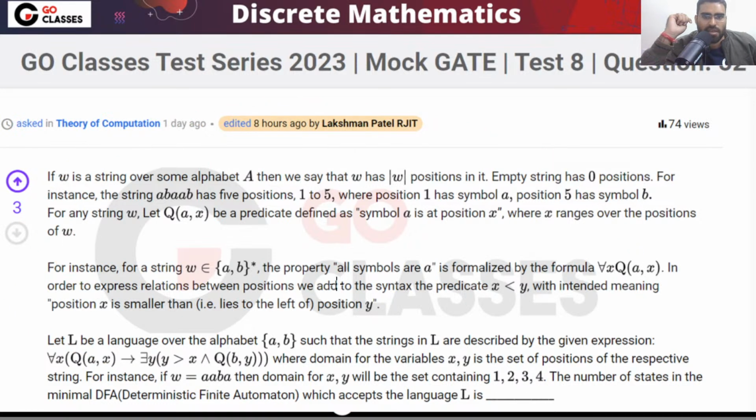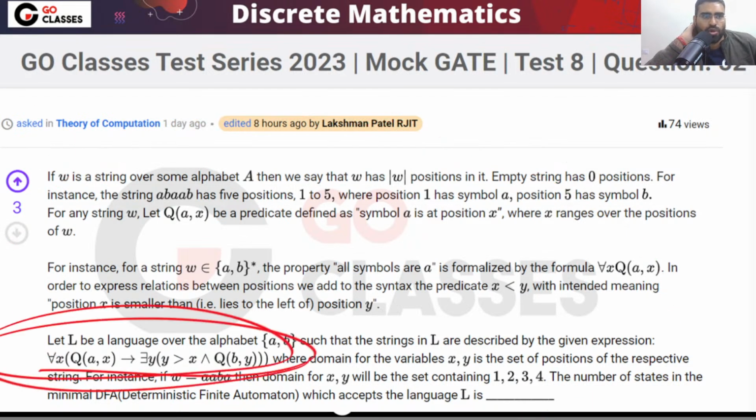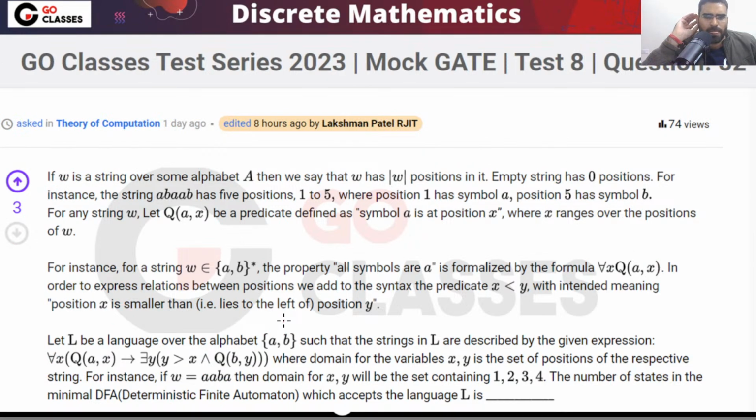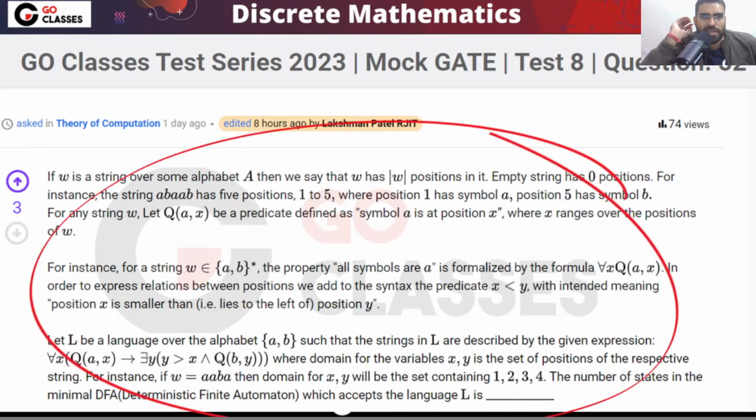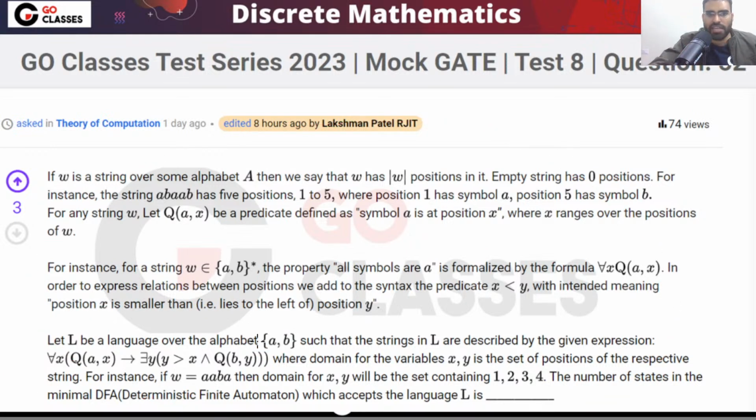Once we have done the complete analysis, can you see that this is very much a GATE level question? A simple formula is given to you. You just have to find which strings will satisfy this formula. So this type of question can be created in the GATE exam. Some variations I have given to you. More variations you don't have to try.